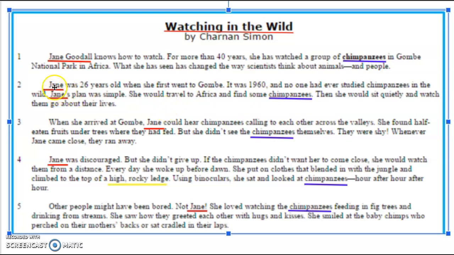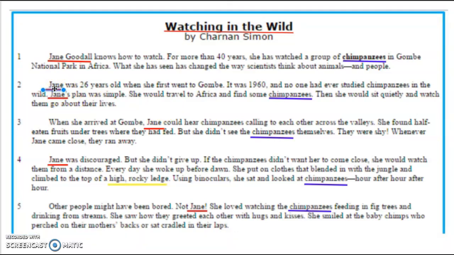As I scan down through the second paragraph, I see the name Jane again and chimpanzees again. In the third paragraph, I see the name Jane and chimpanzees again. Jane is also in the fourth paragraph, as is the word chimpanzees.